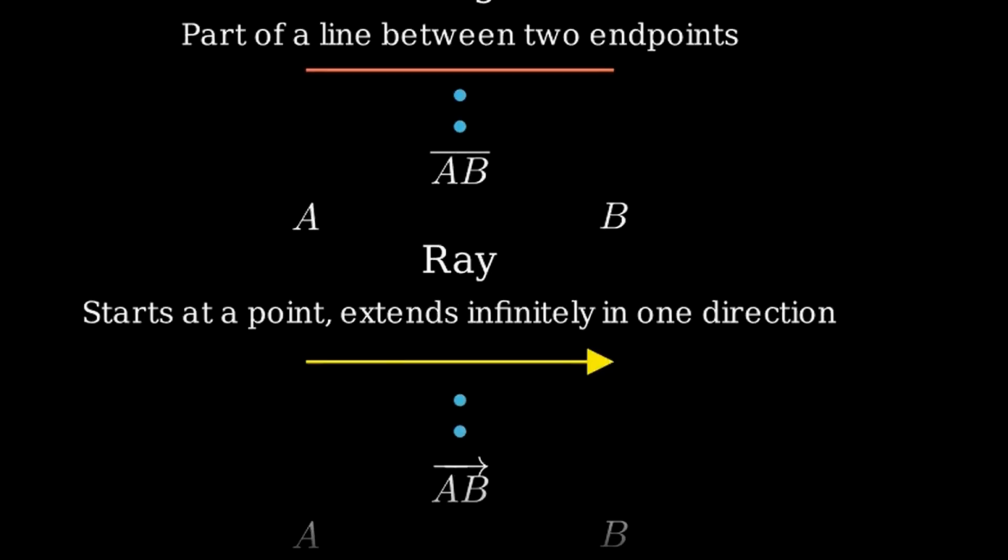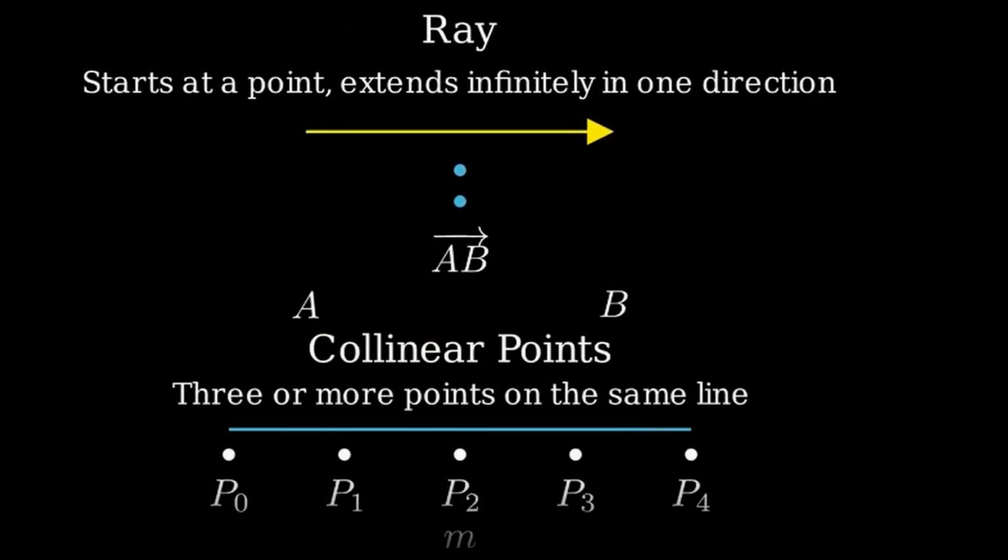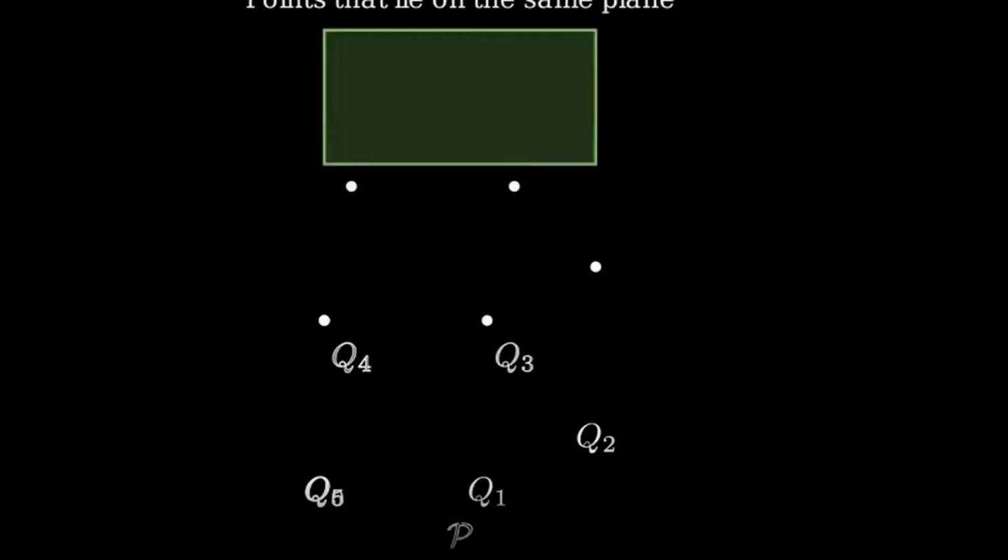Now, let's talk about collinear points. Collinear points are points that all lie on the same line. Finally, coplanar points. Coplanar points are points that all lie on the same plane. These basic elements, points, lines, and planes, are the foundation upon which all other geometric figures and concepts are built.